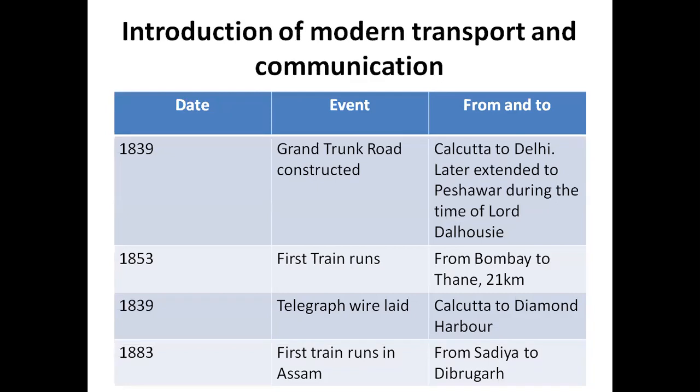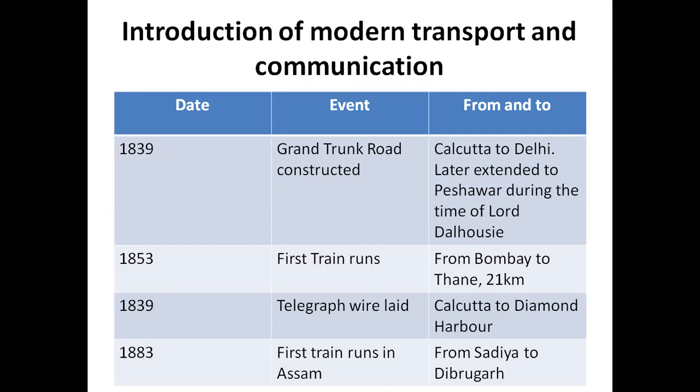So that was about education. What about introduction of modern transport and communication? Here is a table in front of you which shows how the British began to introduce modern transport and communication systems in India. Transport, as you know, it is a means of going from one place to another. So vehicles, ships, trains, buses, these are transport. Communication, telephone, telegraph, letters, the way in which we exchange messages between one another is called communication system. So introduction of modern transport and communication.